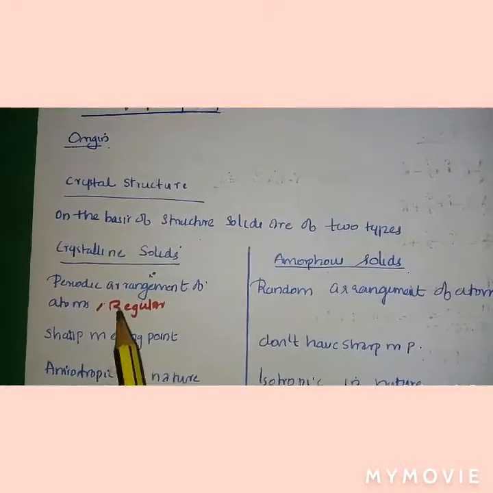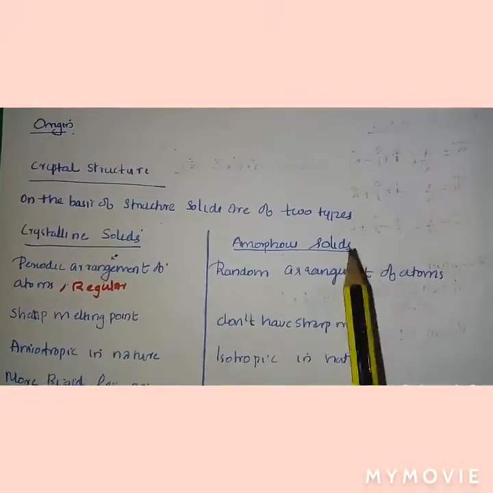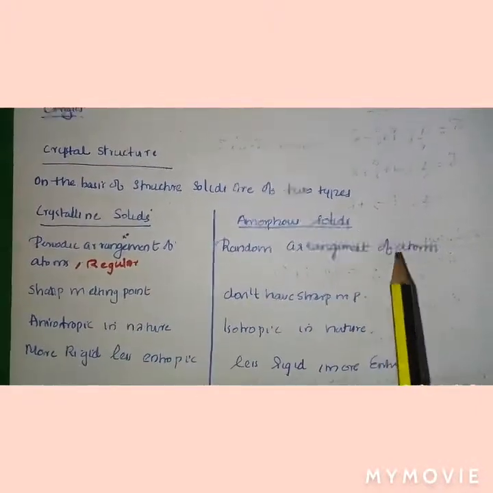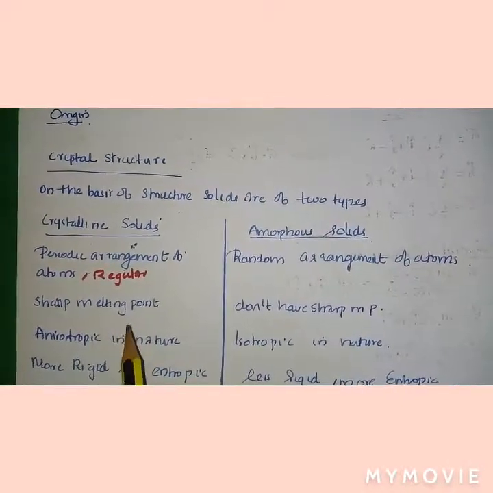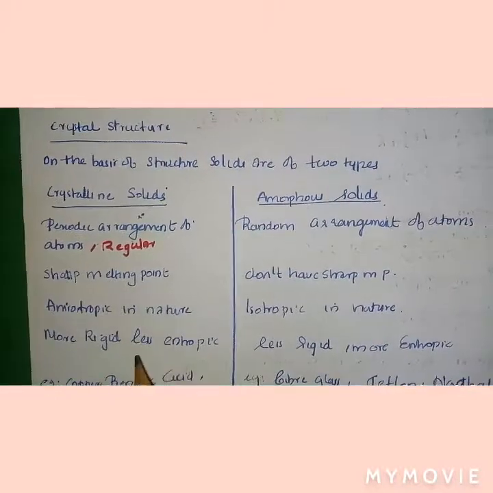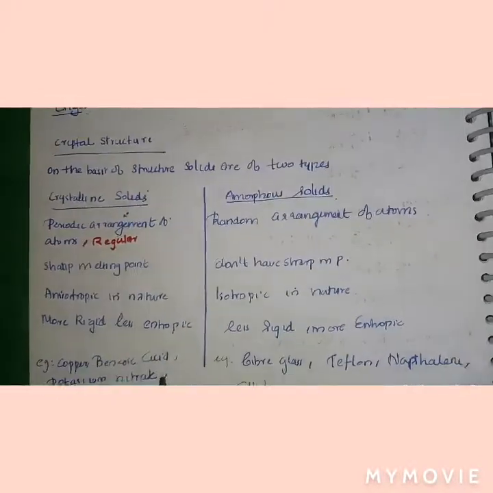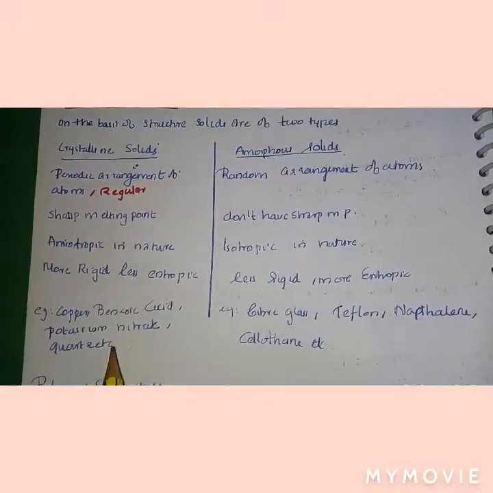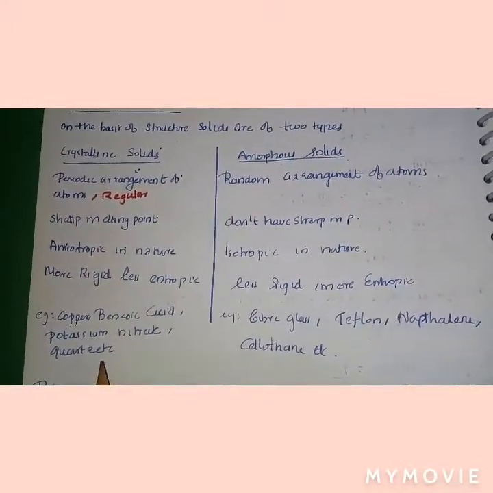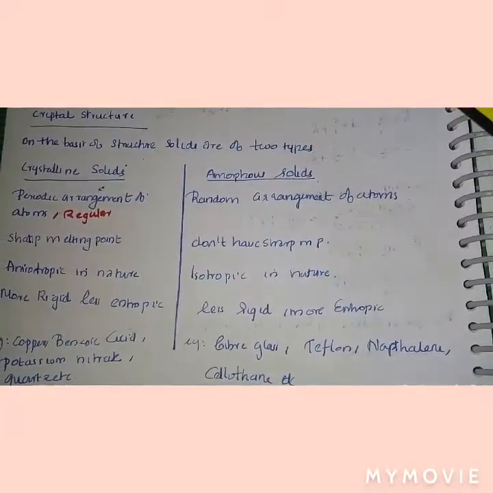Crystalline solids have a periodic, regular arrangement of atoms. Amorphous solids have a random arrangement of atoms. Crystalline solids have a sharp melting point, are anisotropic in nature, more rigid, and less entropic. Examples: copper, benzoic acid, potassium nitrate, quartz, etc.